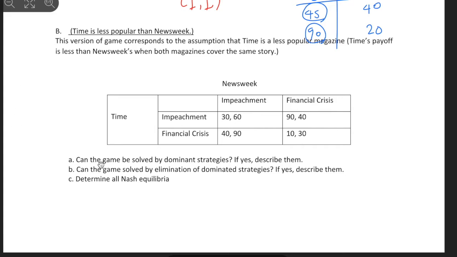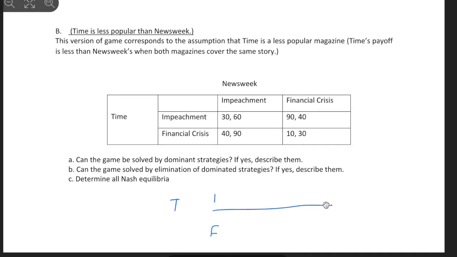So let's see. A, can the game be solved by dominant strategies? If yes, describe them. Okay, so let's look at Time first. So take Time, we have strategy 1, impeachment. Strategy 2, financial crisis, right? So in impeachment, we have 30, we have 40, and financial crisis, we have 90, 10. So if we compare, which one is bigger? 40. Which one is bigger? 90. Do we have a dominant strategy for Time? No.